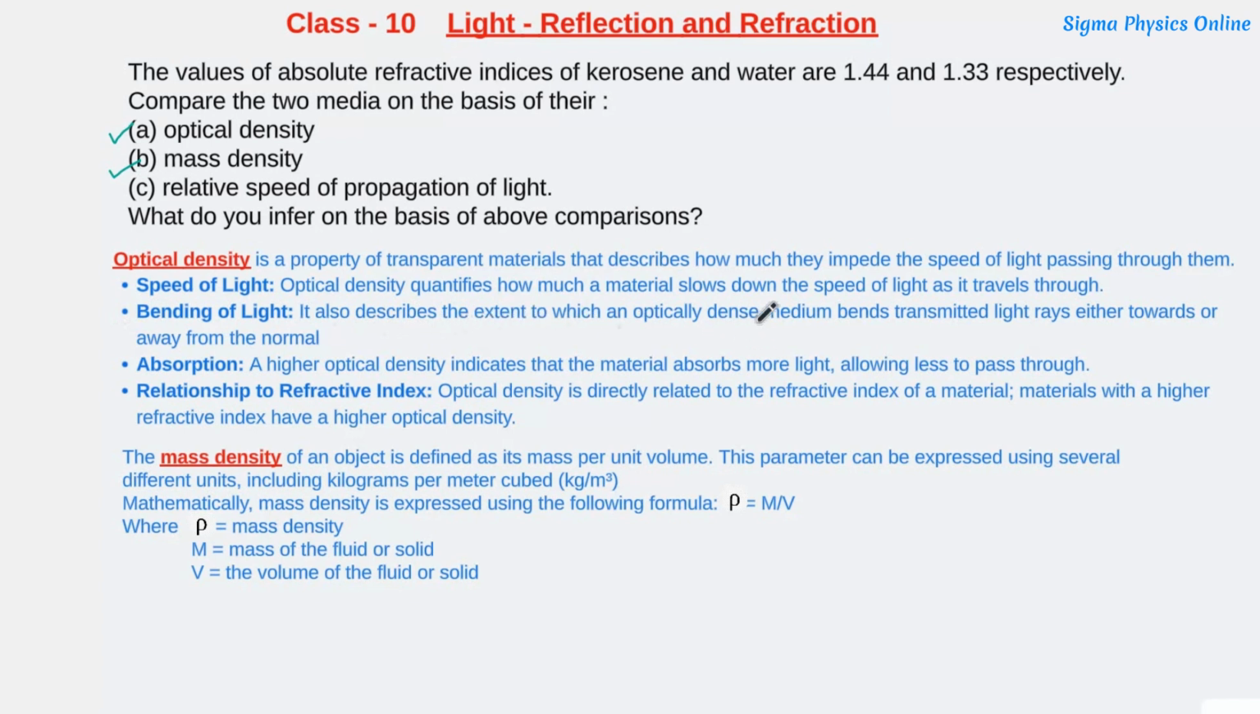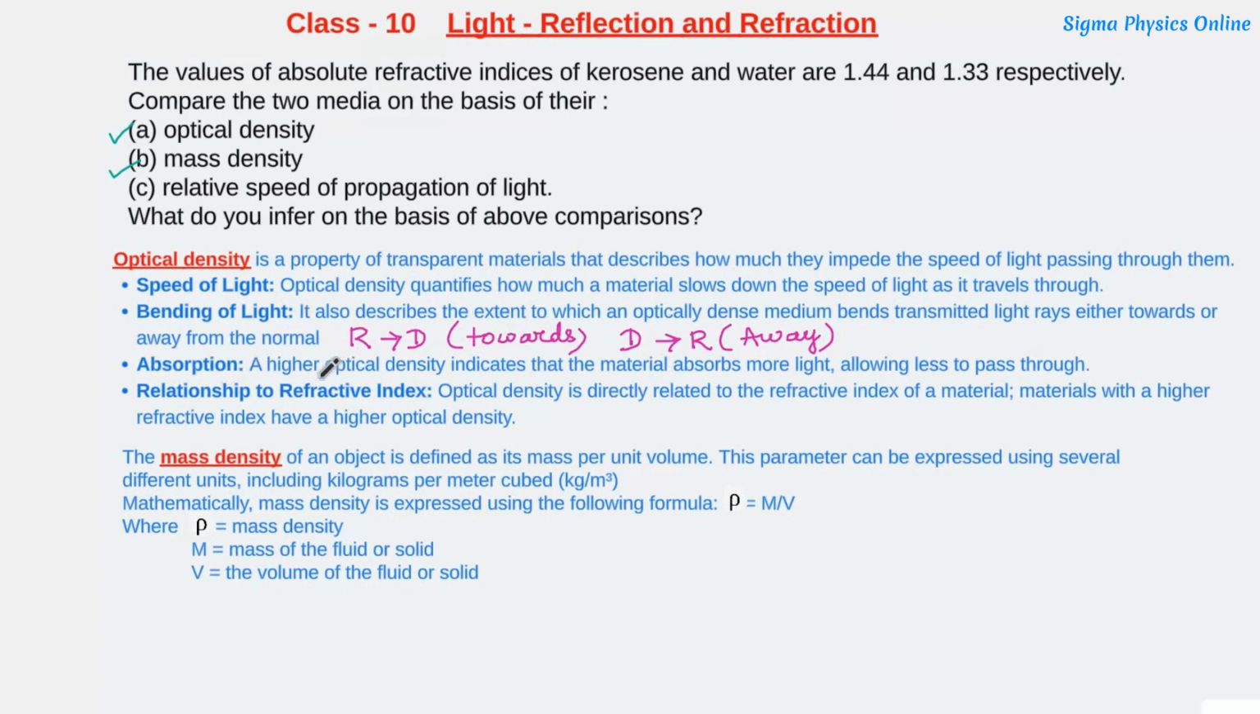It also describes the extent to which an optically dense medium bends the transmitted light either towards or away from the normal. If a ray of light is traveling from a rarer medium to a denser medium, then in the denser medium the light ray will bend towards the normal, whereas if a light ray is traveling from a denser medium to a rarer medium, the light ray will bend away from the normal. So by knowing the optical densities of the two media, we can know whether a light ray will travel towards the normal or away from the normal when it passes through that medium.